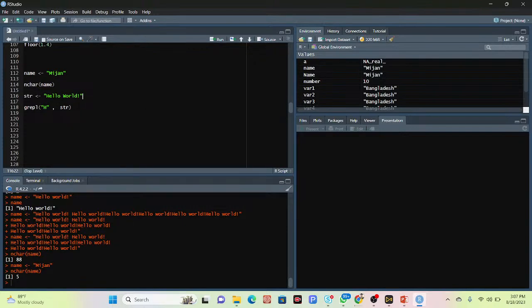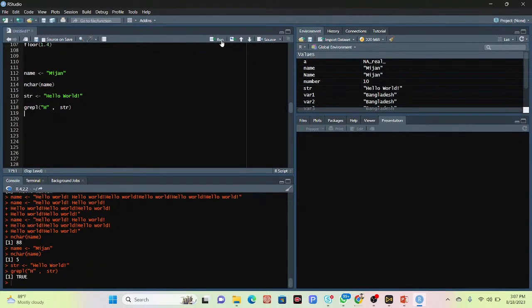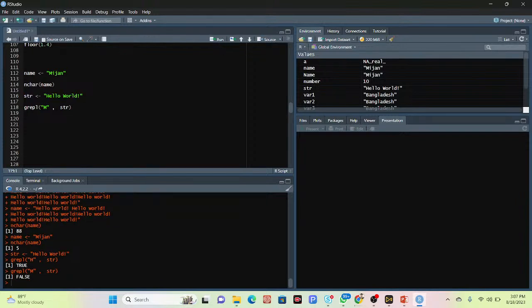So now simply click run. You can see I can get true. It means that the character a is available in here. So the grepl function checks if a character is available in this text or not. Suppose I can simply put here another character, suppose I put here the M. So is M available on this line or not? I want to check it. So now I simply run the code. You can see it's showing false. It means that in this line there is no character M. Such as, suppose I want to check about the grepl.